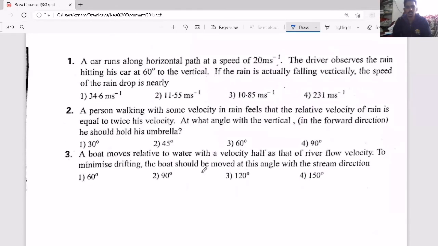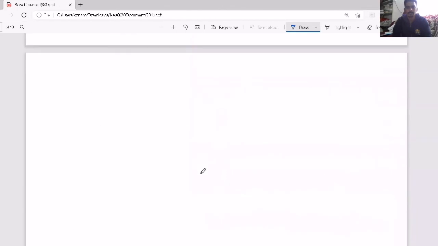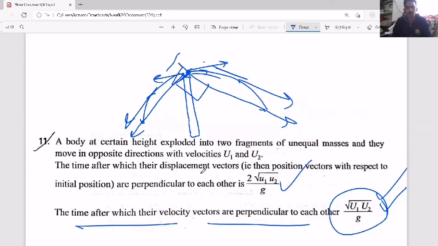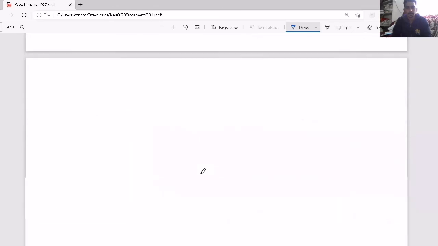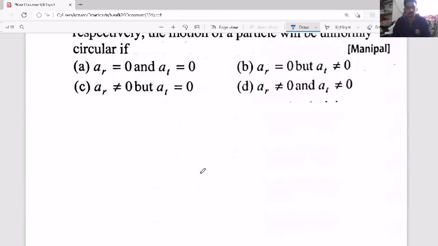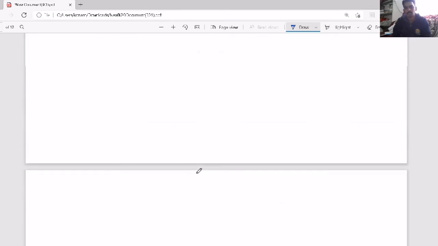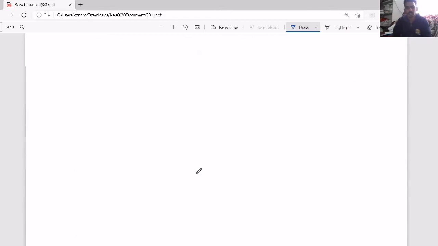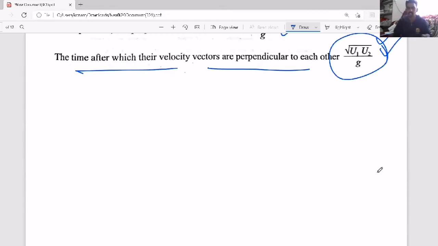Now let's see a few questions based on a few more things. First, I'll explain to you, then you will study it. That is, the questions based on relative velocity.